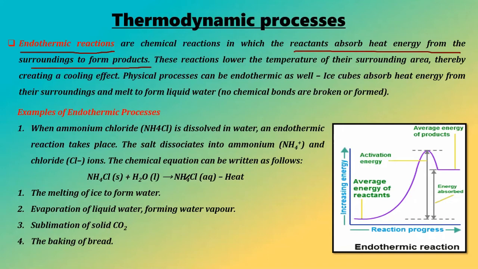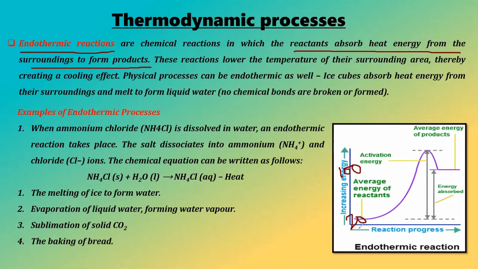What does it mean? It means the energy of the reactants will be low and the energy of the products will be high. We are using the same values, 20 joule and 100 joule. Now in the previous one, we started from 100 joule and ended up at 20 joule, so 80 joule was released to the surroundings.